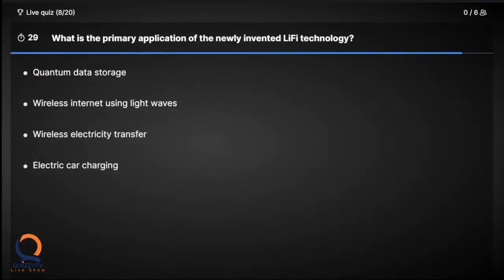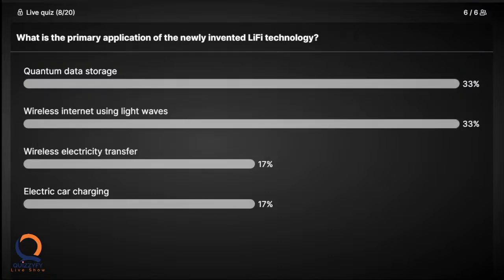What is the primary application of a newly invented Li-Fi technology? This might be a new question to you. Don't worry, just answer. If you are wrong, that's okay. You can learn a new term or an emerging technology today. Okay, everyone answered. I can see 33% on quantum data storage and 33% on wireless electricity transfer, electric car charging. Okay, the correct answer is wireless internet using light waves.